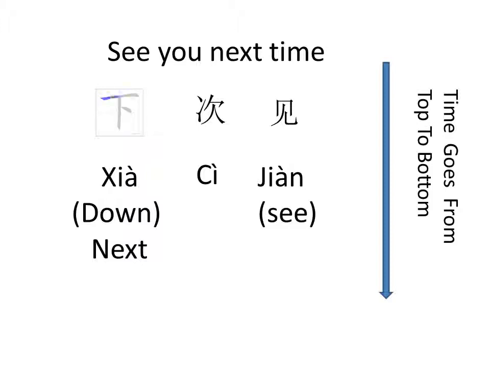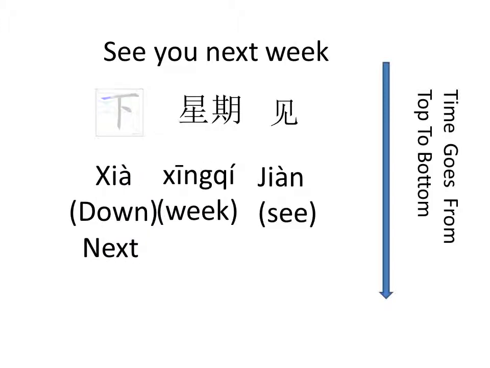Now, 下 is to go down, which is quite strange to a lot of English people. If you think of it, the Chinese probably look at time conceptually from top to bottom, so future events are down. So 下次 is next time. 下次见.